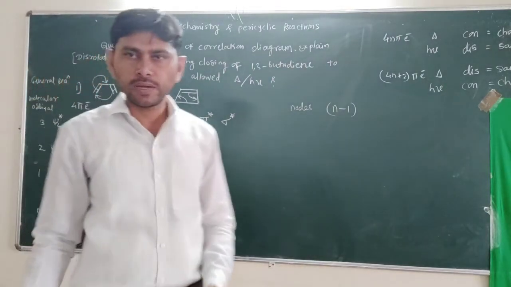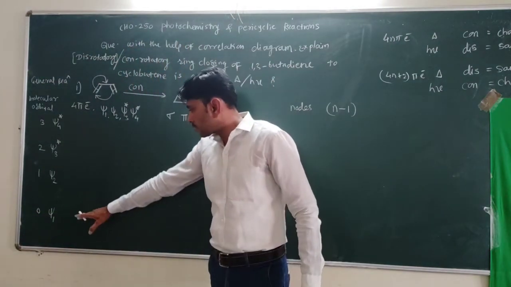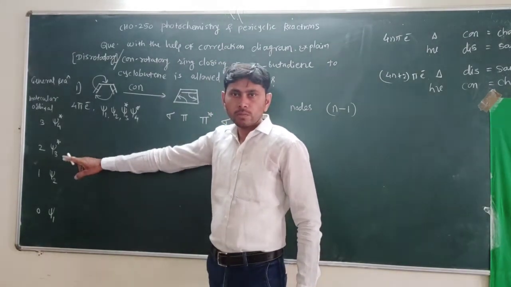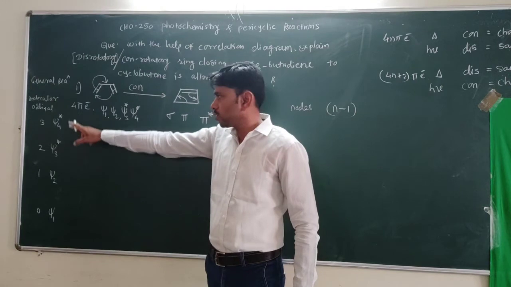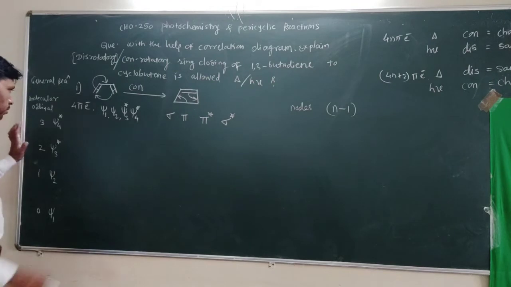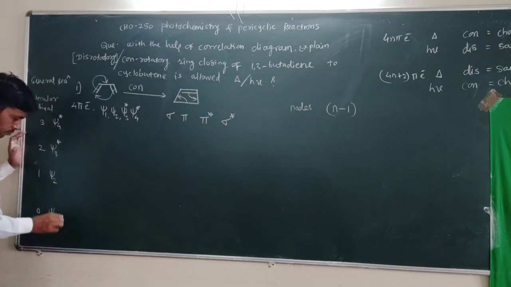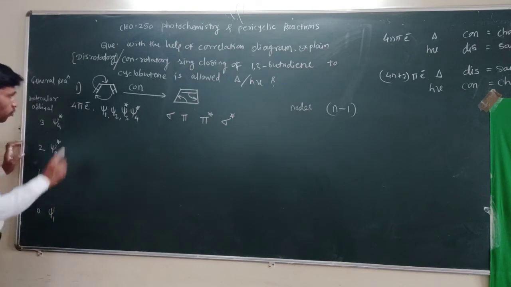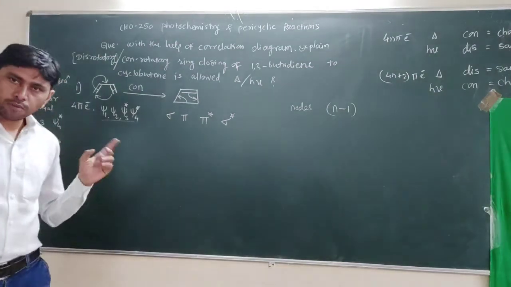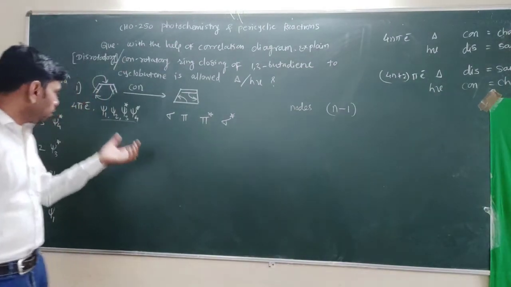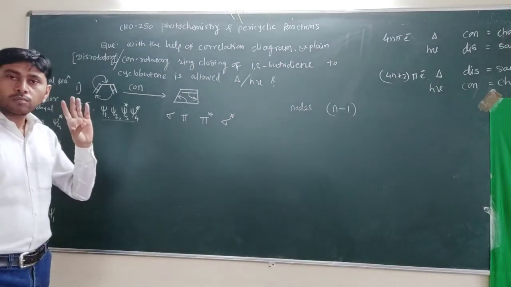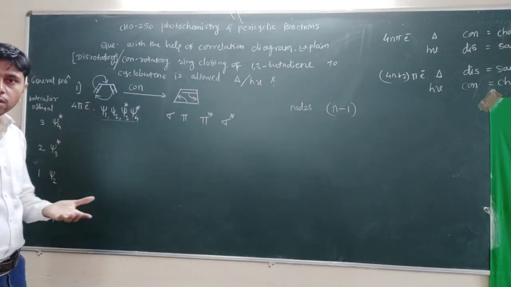What are these nodes that we are going to see here? Psi 1, psi 2, psi 3 star, psi 4 star: number of nodes 0, 1, 2, 3. Now in these, first we have to draw the atomic orbitals. How many atomic orbitals? The number of molecular orbitals equals the number of atomic orbitals. So how many molecular orbitals? 4 molecular orbitals, so there are 4 atomic orbitals.